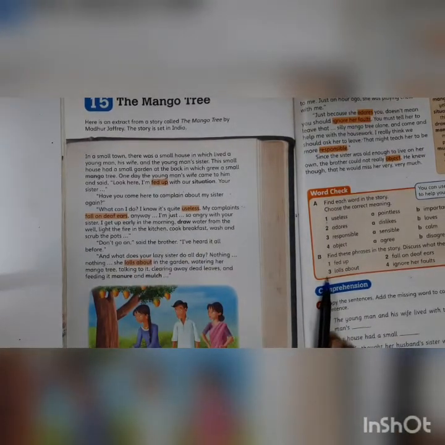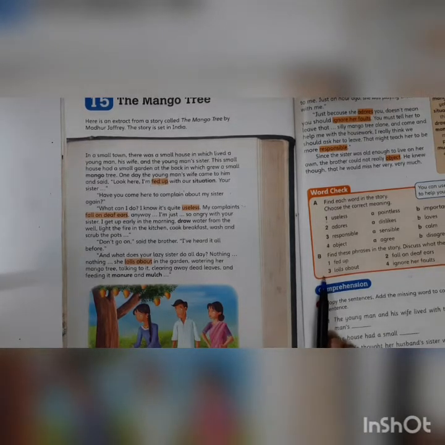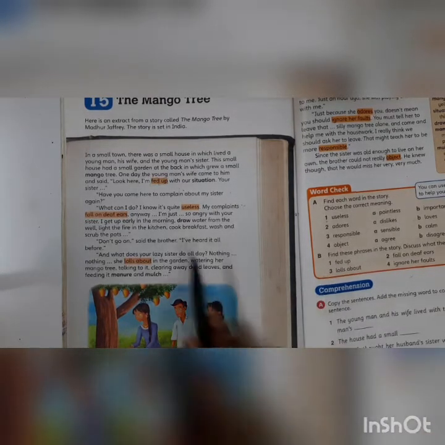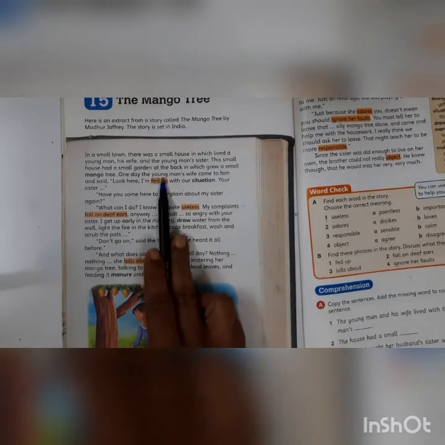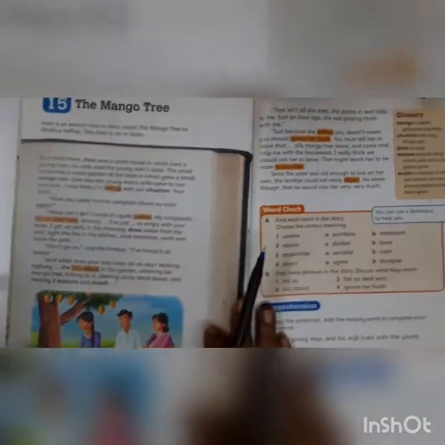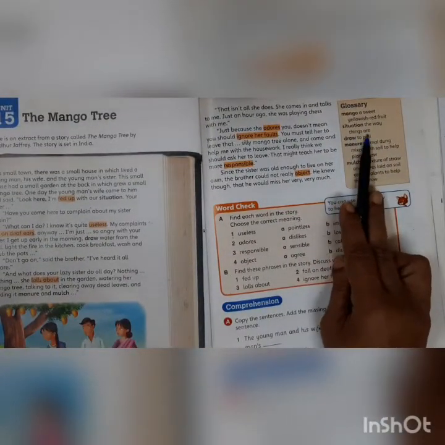You may have heard it many times, no? Sometimes when you don't listen to your mama, when you don't do your work, mama will say, or the teacher also says, "My God, I'm fed up with this class," when you make too much noise. Right? So fed up is unhappy, bored. Unhappy or bored. Now children, situation. Situation is, see, it is in bold. So look out for the meaning here. The way things are. Situation is the way things are.